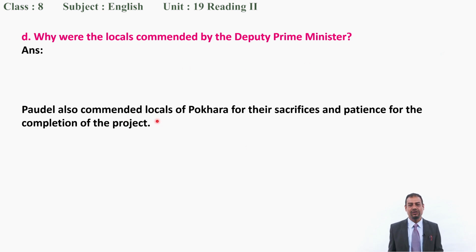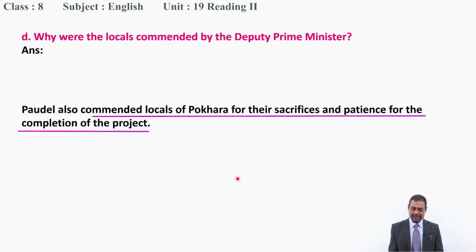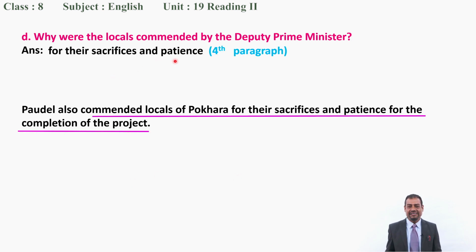Paudel also commended locals of Pokhara for their sacrifice. Reason, try to find out the reason. Why? For their sacrifices and passions for the completion of the project. So where is your answer? Can you tell me? First locate it, please. Yes, commended, and for their sacrifices and passions. So what can be your answer then? It should be for their sacrifices and passions. If you write only this much, your answer is perfect.